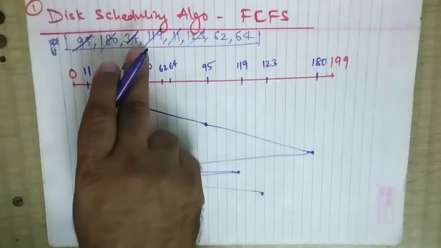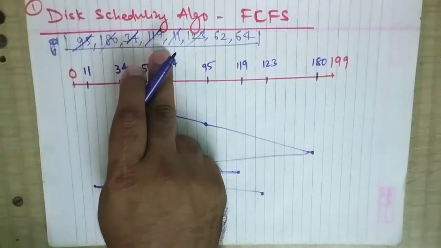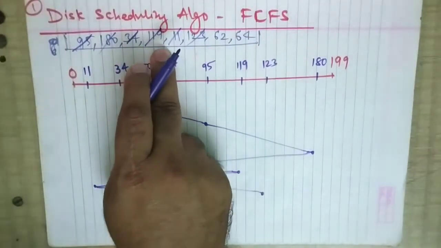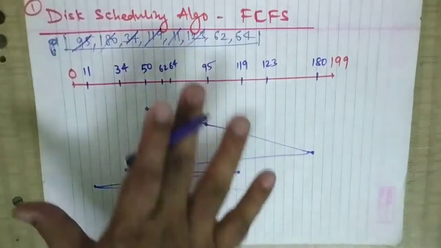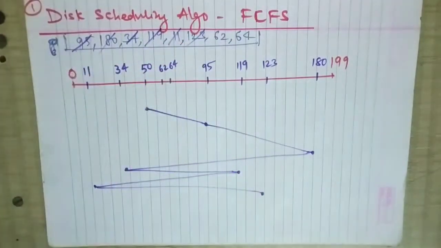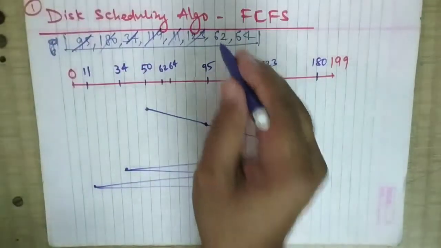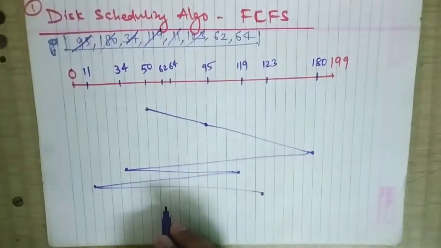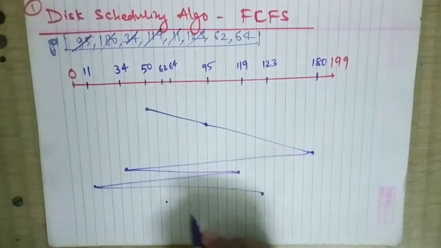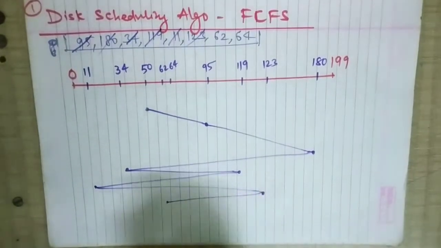I am cutting all the tracks which are done, so you can keep track of the tracks which are already serviced. Okay, the next is 62. Where is 62? 62 is at this location. Okay, so 62 is also serviced now.